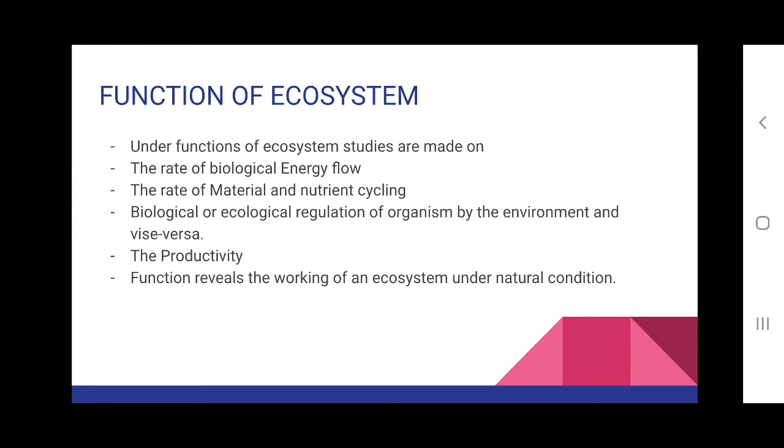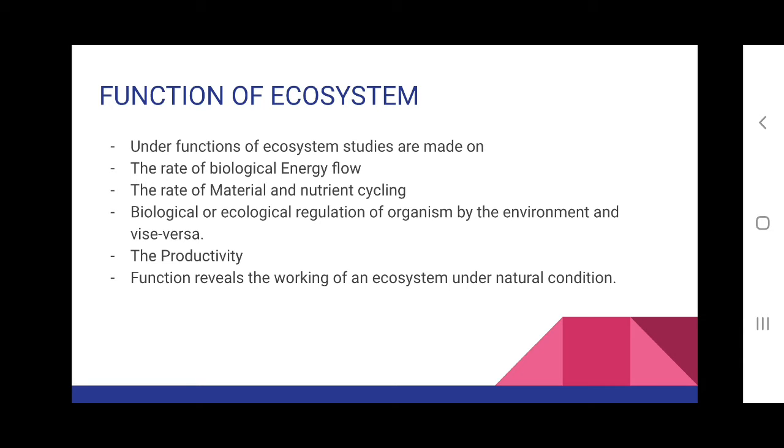So function of ecosystem means, what all we are studying under function of ecosystem: the rate of biological energy flow which is taking place within an ecosystem is its function, and how materials and nutrients are cycling within an ecosystem is one of its functions, and biological or ecological regulation of organisms by an environment or vice versa is its function, and productivity of ecosystem is also its function.